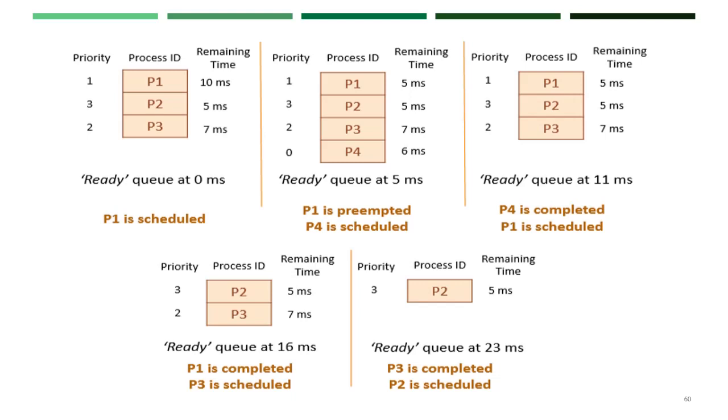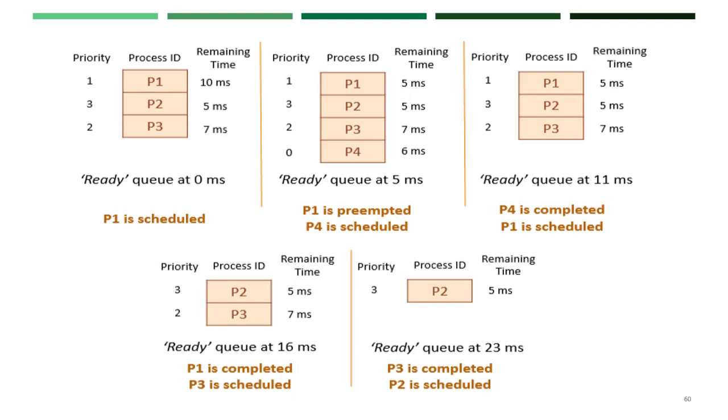After 5 milliseconds, P4 enters the ready queue with the highest priority 0 and execution time 6 milliseconds. Now P1 is preempted and P4 is scheduled. After 6 milliseconds P4 completes. Next scheduling goes to the highest priority, which is P1, since P1 is still left with its execution.